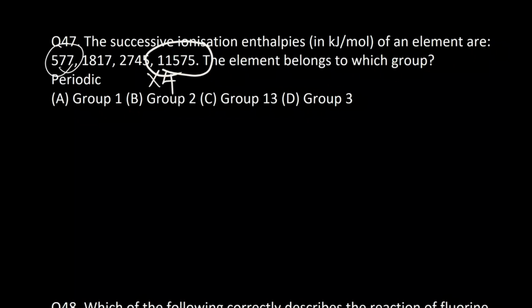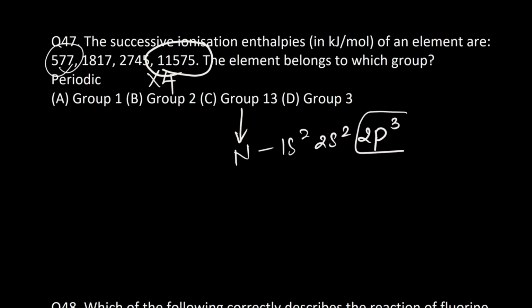So among group 1, group 2, group 13 and group 3, which makes sense? So if you see group 13, what elements can you take? Let's say nitrogen. So nitrogen has 1s2, 2s2, 2p3. Right.